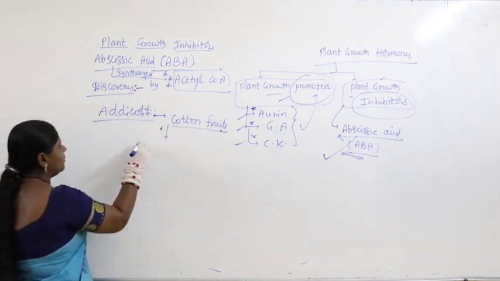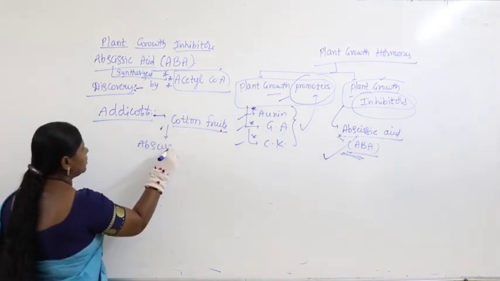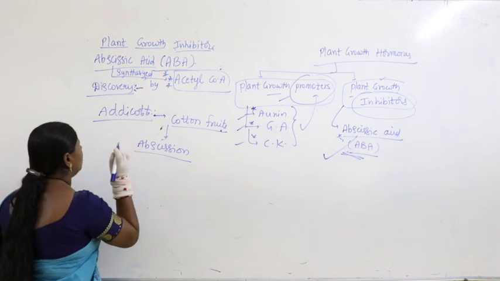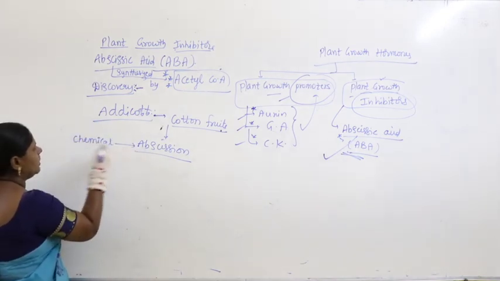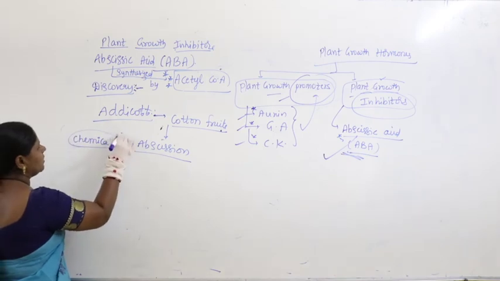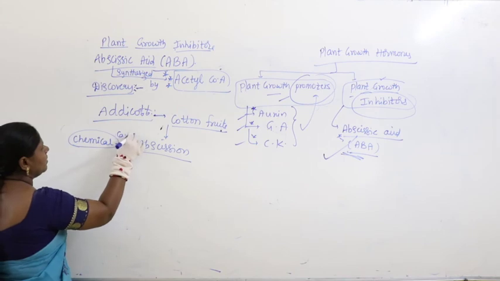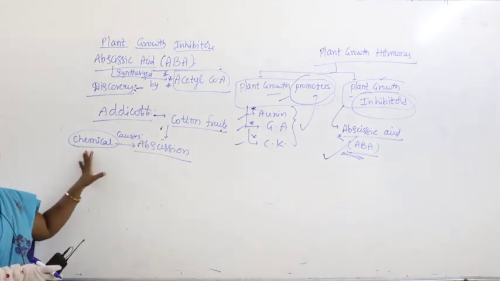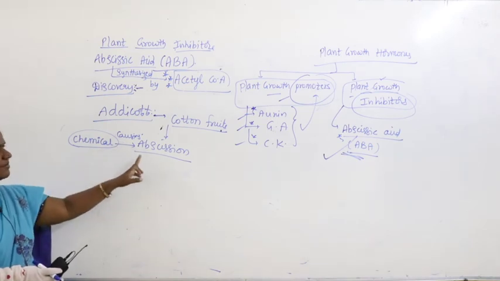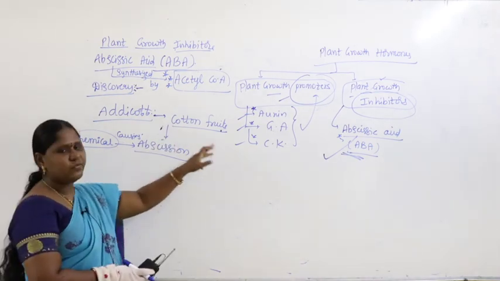He identified some chemical responsible for causing abscission in cotton fruits.